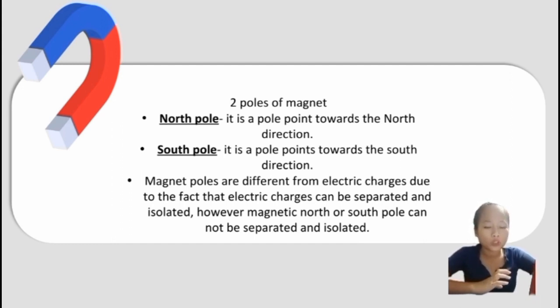So magnetic poles are different from electric charges due to the fact that electric charges can be separated and insulated. However, a magnetic North or South Pole cannot be separated and insulated. So, meaning, it is different from electric charge.